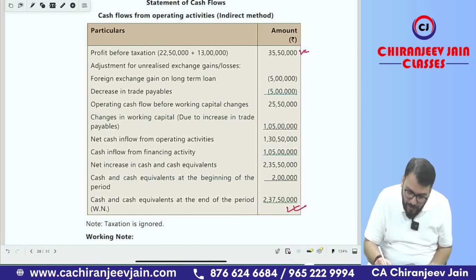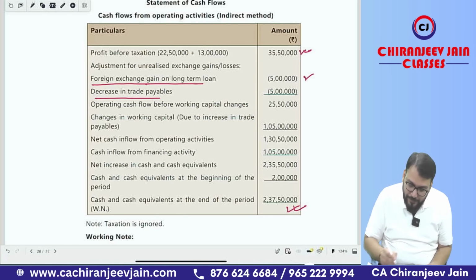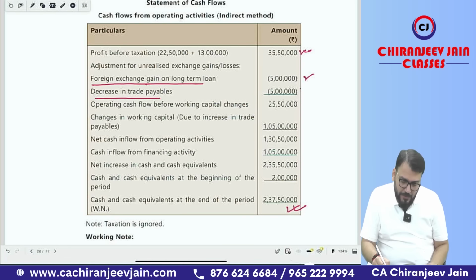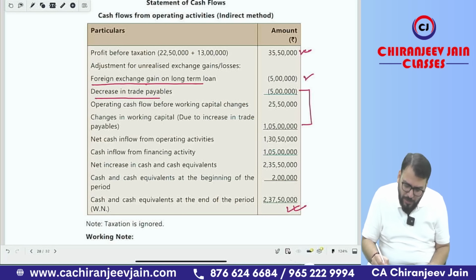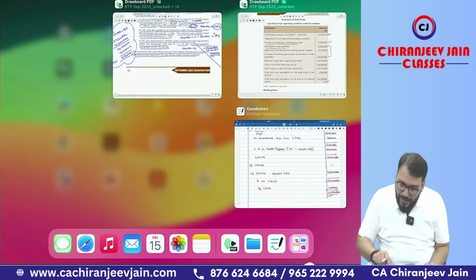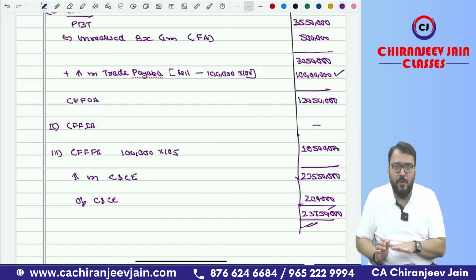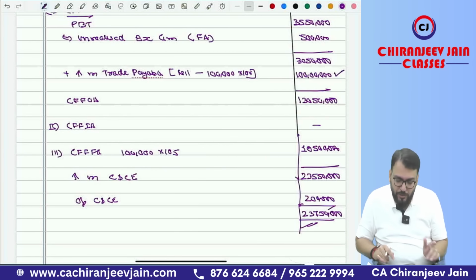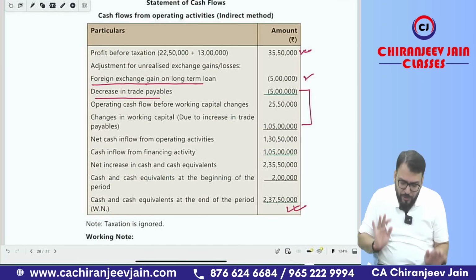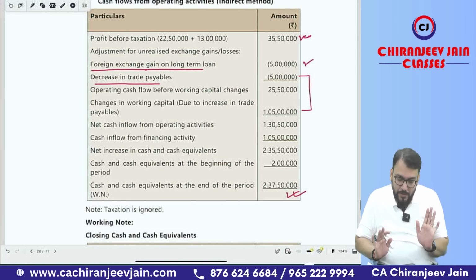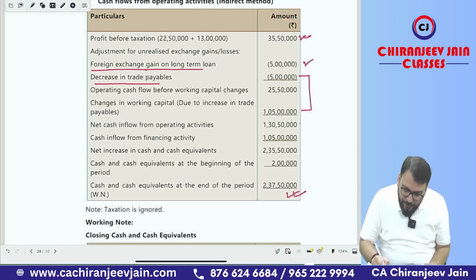You can see the profit, this is 35 lakh 50,000, which we have calculated. Then foreign exchange gain on long-term loan, 5 lakh, eliminated. Then the increase in trade payable: they have done this in two amounts, but I have ignored that. It means 1 crore 5 lakh minus 5 lakh, which is equal to 1 crore. I have directly taken 1 crore. You can follow my solution, or if you want to do it this way, it is your choice. Then this becomes net cash flow from operating activities. Then cash flow from financing activities.